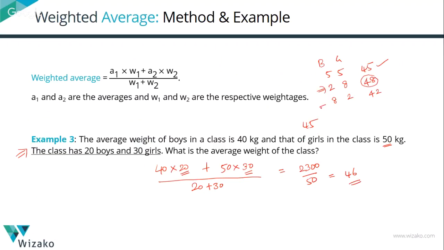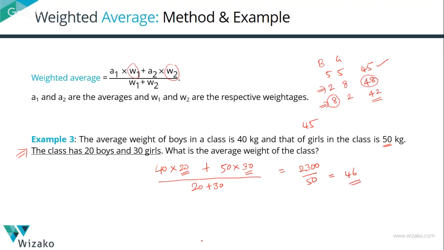In the third instance, we had more boys than girls. Therefore, the average is going to be pulled towards the average weight of the boys. The average weight of the boys was 40, so it was not a 45. It came down lesser than 45. So once you have the simple average, if you're anyway computing the weighted average, to know whether it is going to fall on the right of the simple average or left of the simple average, all you have to take a look at is who has got more weightage. The larger weightage element is what is going to pull the average towards it.